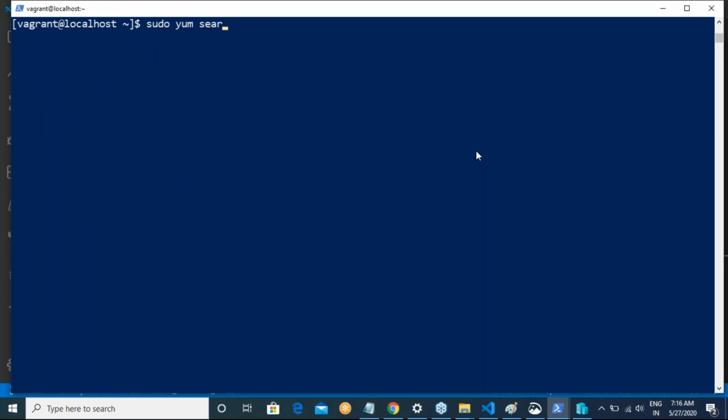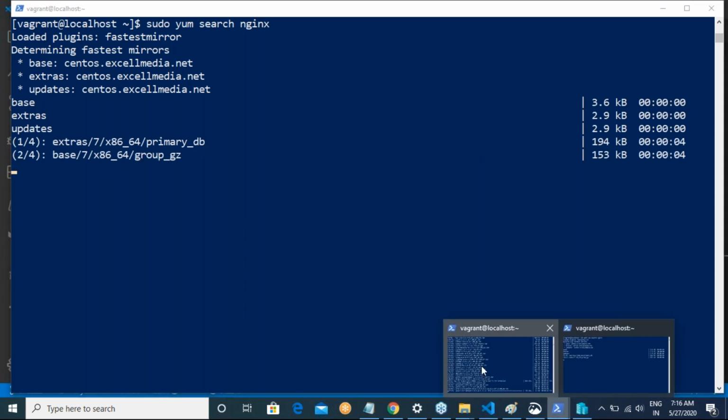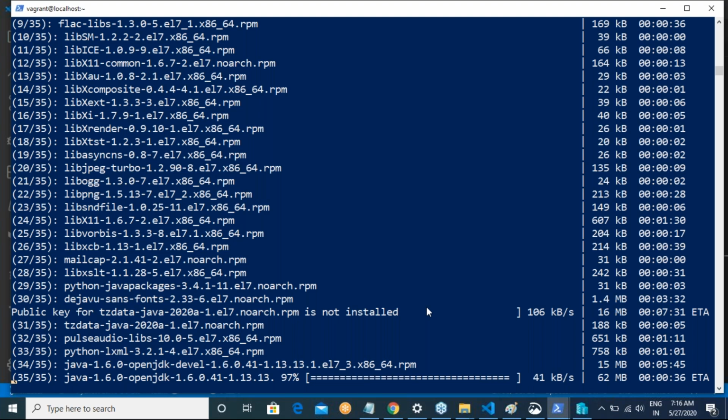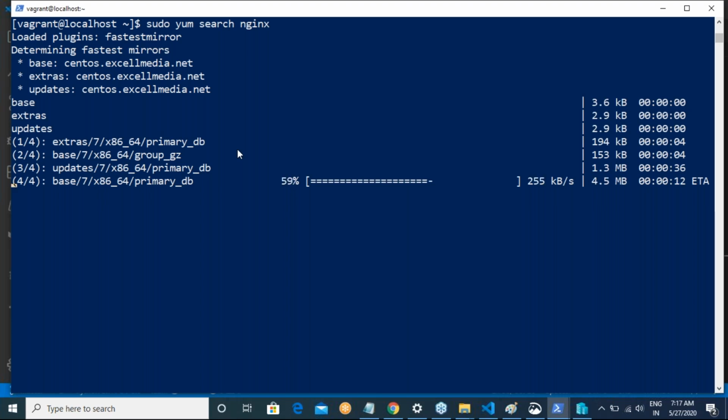Now sudo yum search nginx. When you do the same thing on Azure cloud, it will not take this much time because there the network will be much better than what I'm trying to do right now.